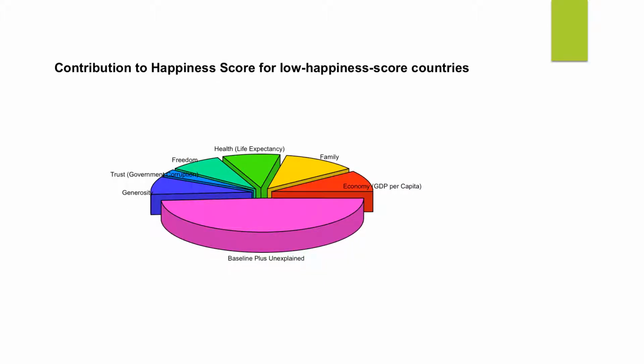This graph is for the low happiness score countries. As we can see, the unexplained factor contributes the most, and then the family, then the economy. Generosity contributes a little, and trust also contributes a little bit.